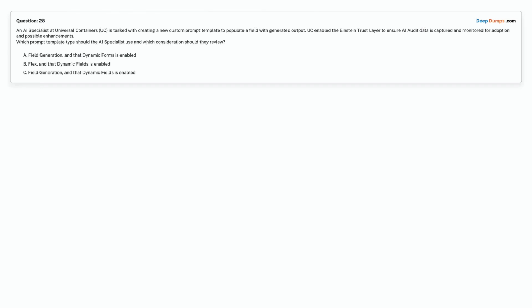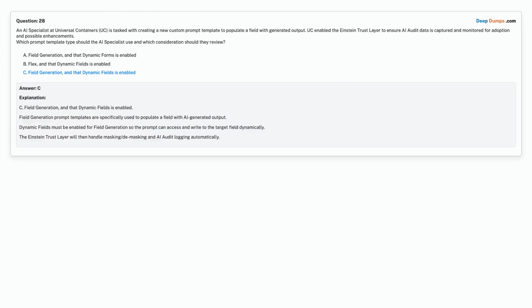Option A. Field generation, and that dynamic forms is enabled. Option B. Flex, and that dynamic fields is enabled. Option C. Field generation, and that dynamic fields is enabled. Choose the correct answer. Correct answer is option C. Field generation, and that dynamic fields is enabled.